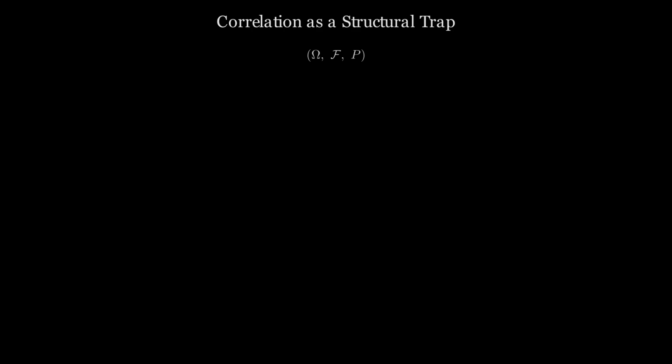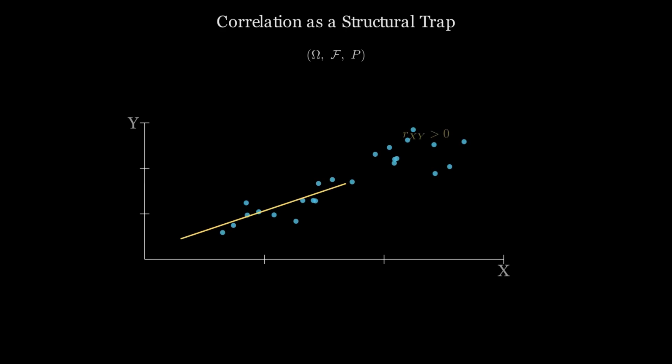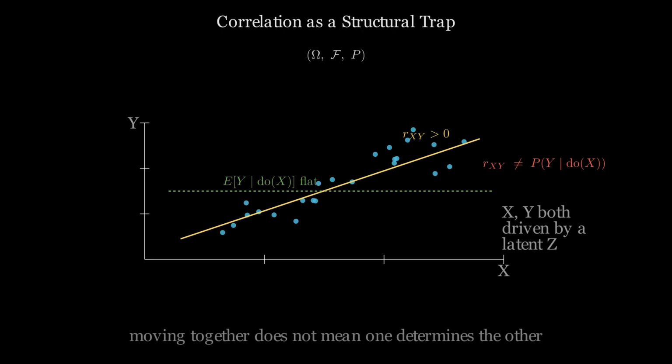Two variables can move together for a very long time. That co-movement is not a mechanism, it is a statistical pattern. A model built on that pattern encodes what has been observed, not what causes what. When the underlying driver shifts, the pattern breaks. The model had no mechanism to hold on to. Correlation is structural only in the sense that it is real in the data. It is not structural in the sense that it will survive a change in the system.